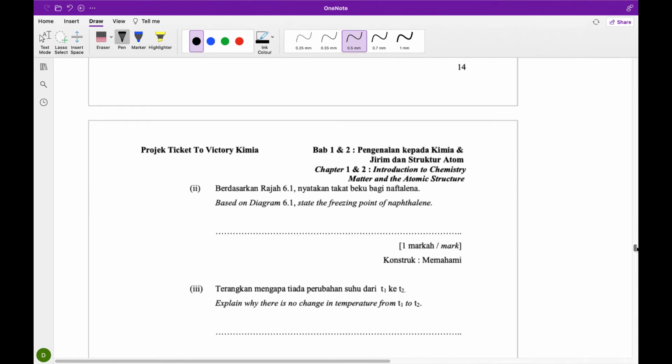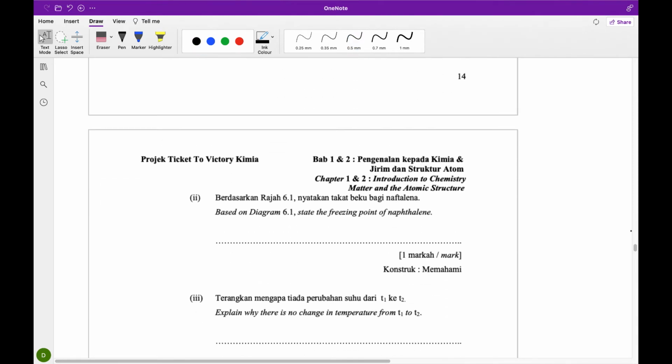Next question. Based on diagram 6.1, state the freezing point of naphthalene. I must understand that freezing point actually refers to the temperature where freezing occurs.